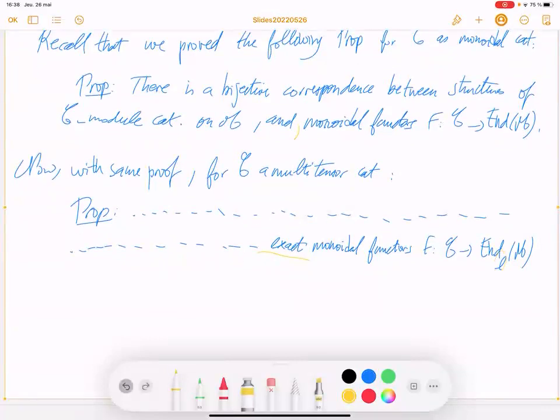So in the book, they did not write exact monoidal functor, but they write tensor functor. And then they wrote a footnote in which they said that it's an abuse of language to say tensor functor because this is not a ring category in general. So tensor functor should be understood as exact monoidal functor. So I choose to directly write exact monoidal functor and to not write the footnote.